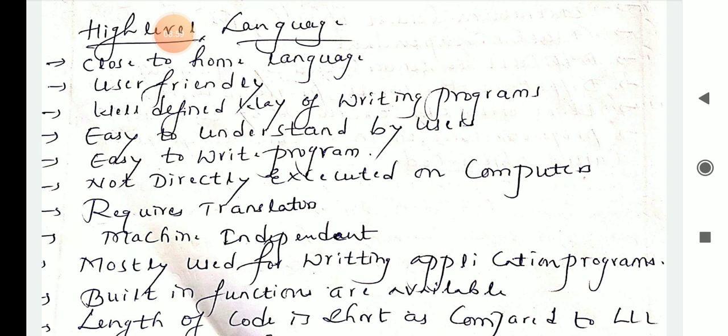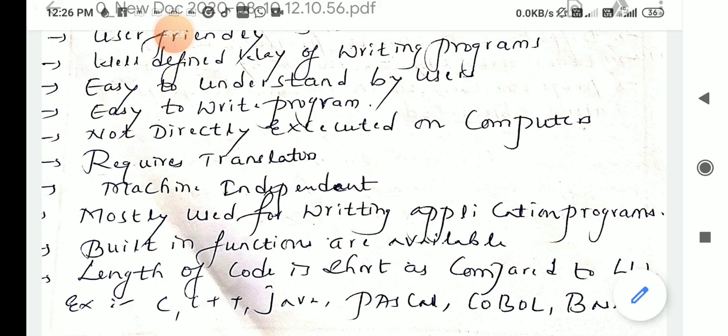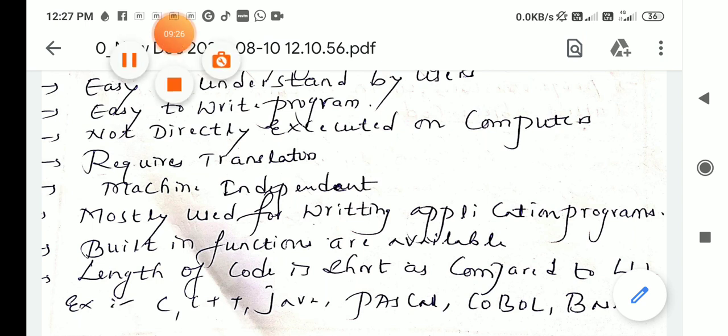It requires translators. It is machine independent; it doesn't depend on machines. That means if you write code in C or C++, you can use it on a different platform as well. Examples are Java, Pascal, COBOL and BASIC. It is mostly used for writing application programs.